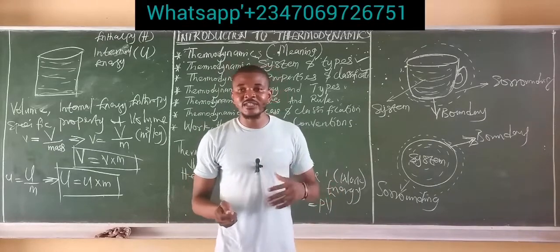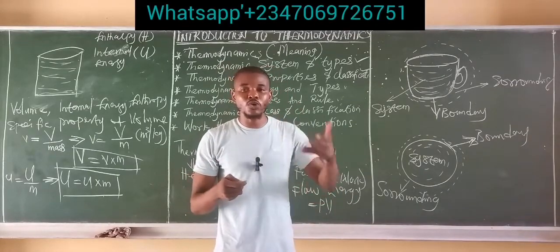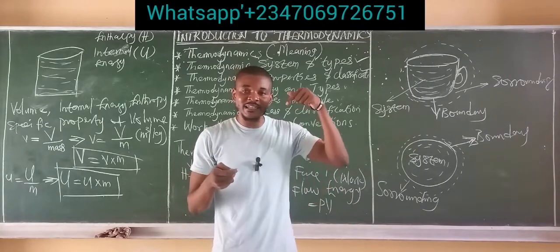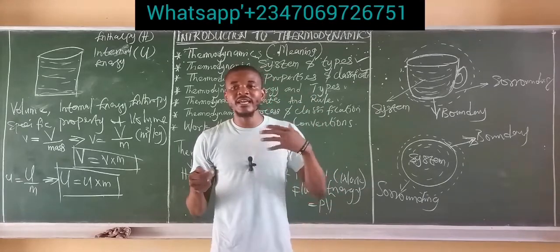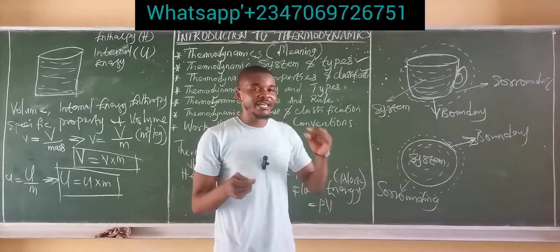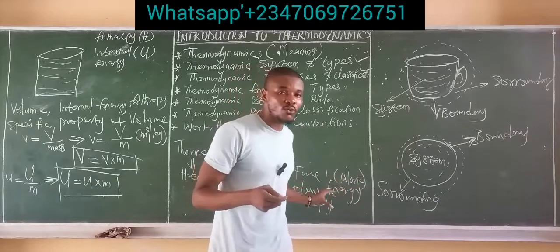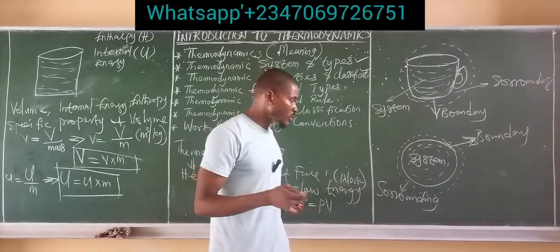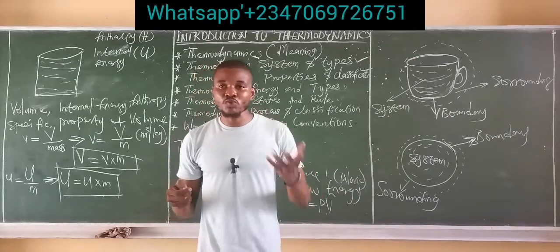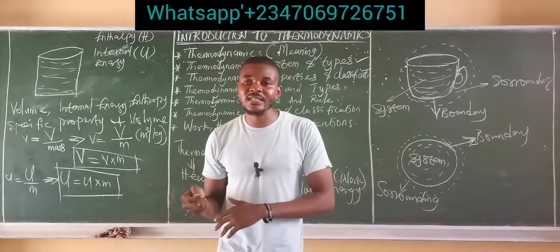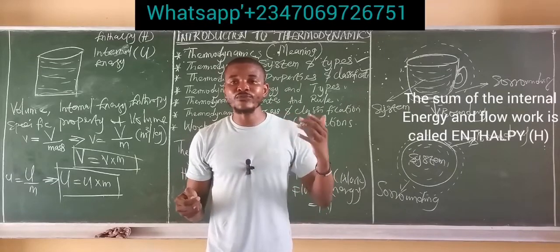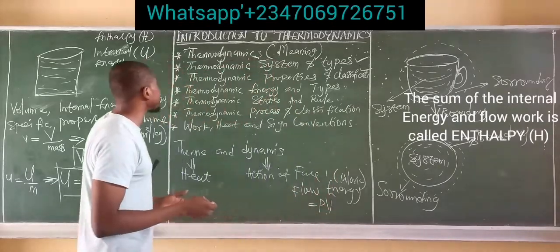Whereas the internal energy is the energy always enclosed in a system. So even if it is an open system, there is always internal energy. Whereas for an open system, as the fluid is flowing out, it exhibits an energy which helps it to flow out of the boundary. That energy is called the flow work or the flow energy. Now, the open system exhibits these two types of energy, both the internal energy and the flow work. The sum of the internal energy and the flow work is what is called enthalpy.